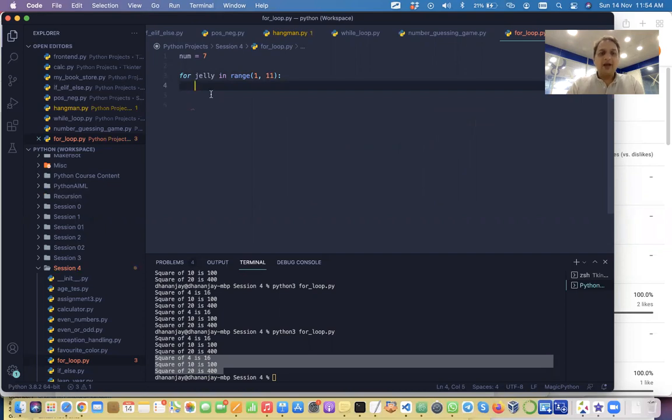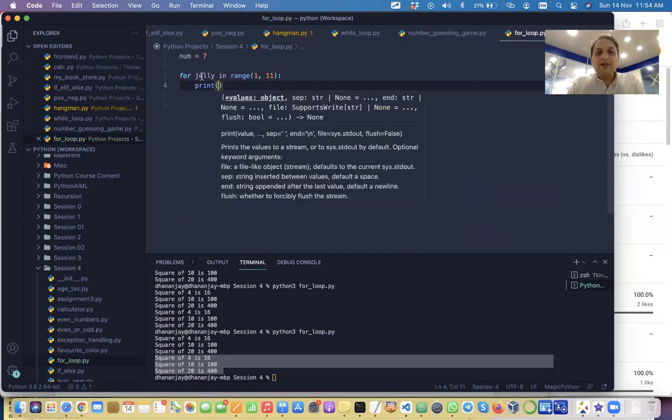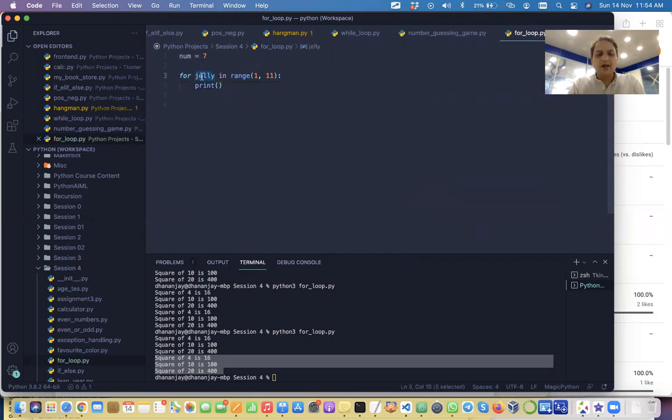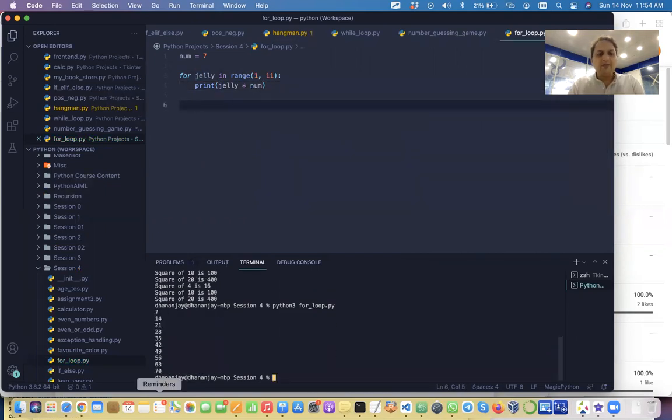Yes, sir. Yeah, and here I'm using jelly. You can use that also. So this is just a placeholder. This can be X, I, it can be jelly also. It's just a placeholder, and then I'm saying num. And now if I run this, you see I'm getting this times table.